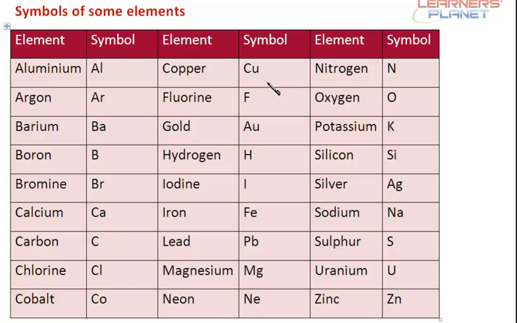Now copper, symbol is Cu, fluorine, it's F, gold, the symbol is Au. It's derived from its Latin name aurum, A-U-R-U-M. Hydrogen, H, iodine, I, iron, Fe, derived from its name ferrum. Lead, Pb, derived from its name plumbum.